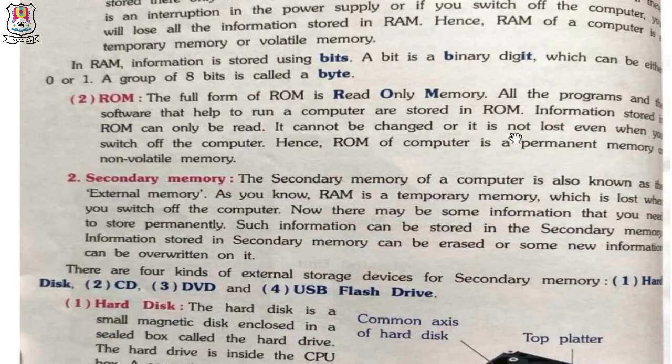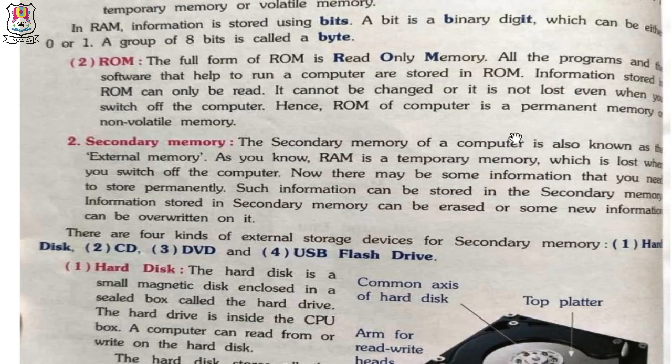Number 2, ROM. The full form of ROM is read-only memory. All the programs and the software that help to run a computer are stored in ROM. Information stored in ROM can only be read, it cannot be changed, and it is not lost even when you switch off the computer. Hence, ROM of a computer is a permanent memory or non-volatile memory.